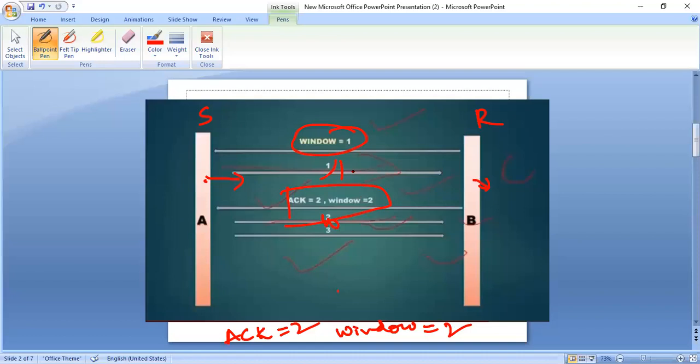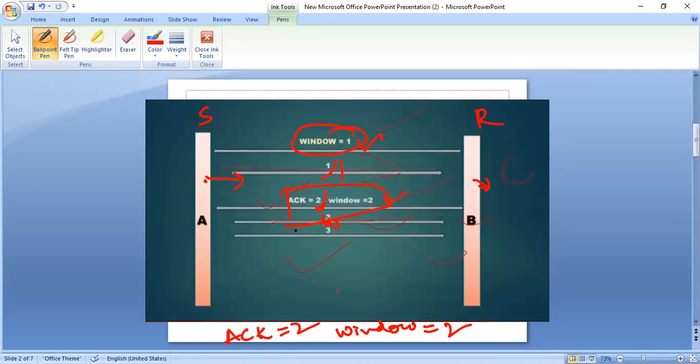What do you mean by this? Initially the size of the window mentioned by B is 1, and it is dynamically changing its size to 2, and the acknowledgement is sent by the receiver saying that ACK is 2, that is, it has to start from 2.